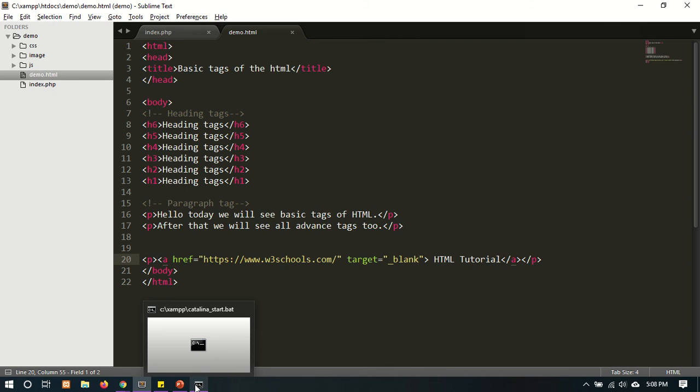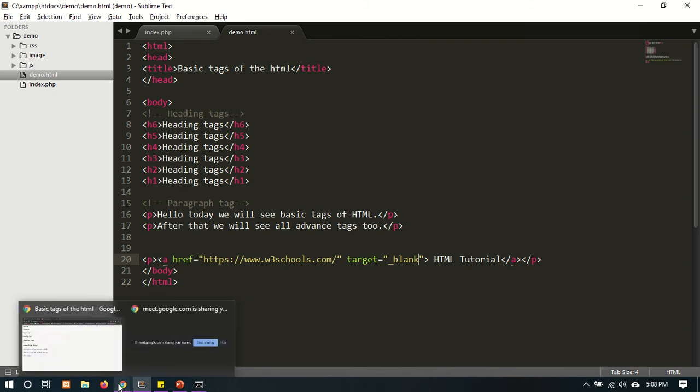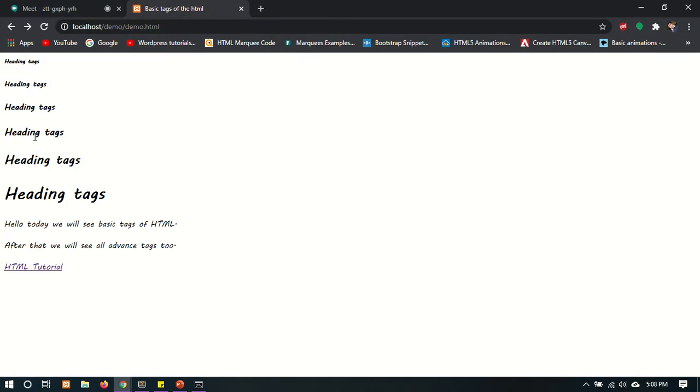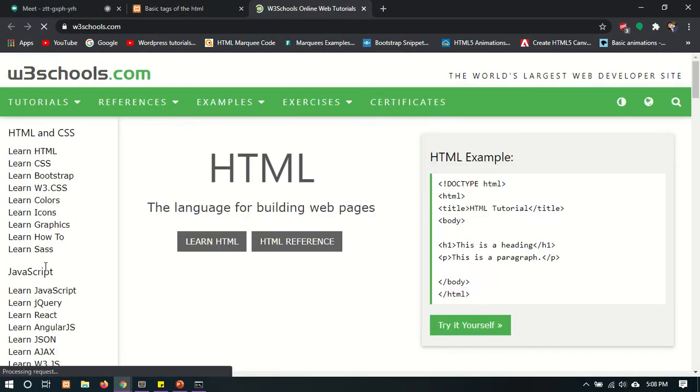We are using this property for opening this reference page in another tab. Just go to the browser, refresh it and click on the HTML tutorial. Yes, it opens the reference website in another tab.